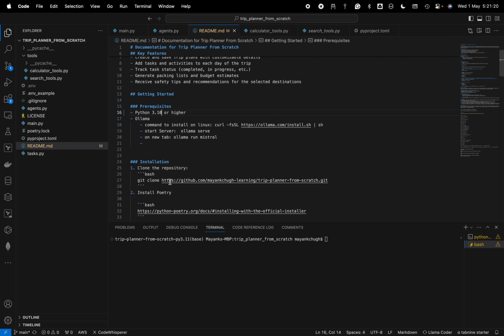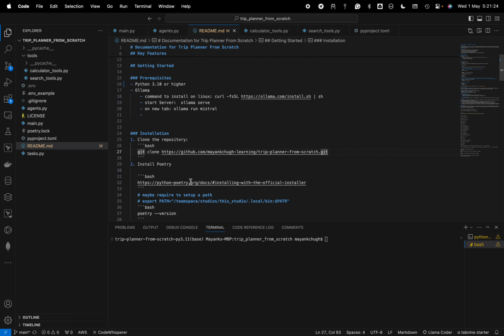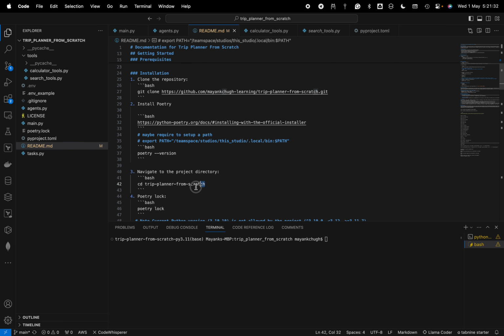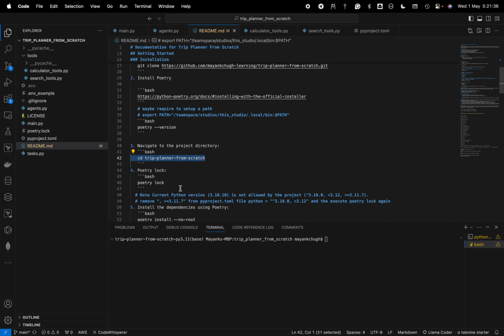And then clone your repository from this. And if you have Poetry, it's fine. If you don't have it, then you have to install it, and then check the version. If you are in that path, it's fine, otherwise you have to go into that path. And then the first thing is to lock the Poetry.